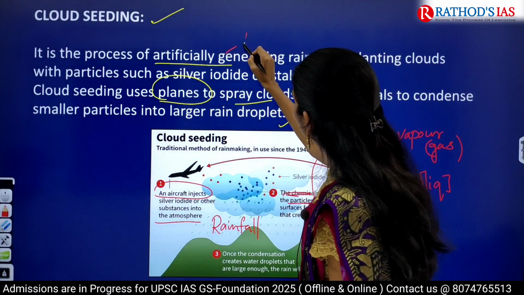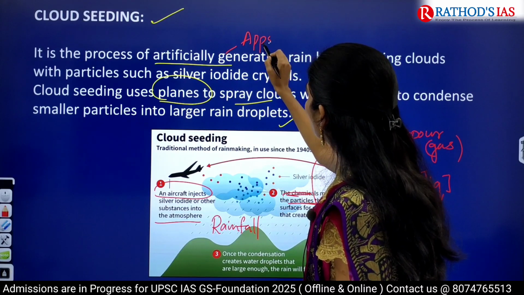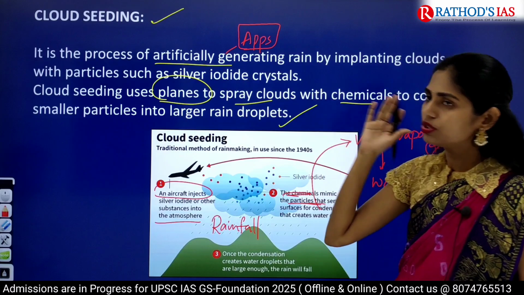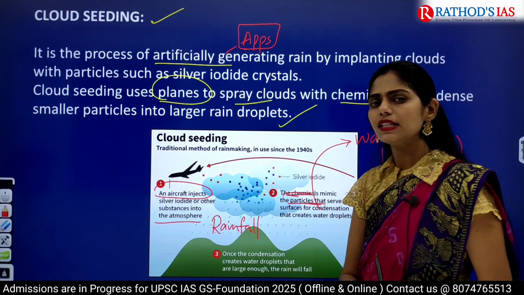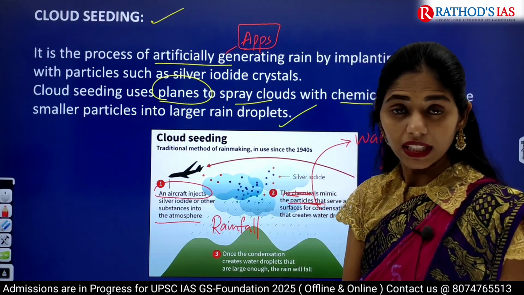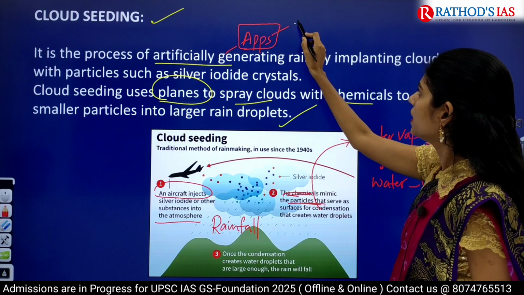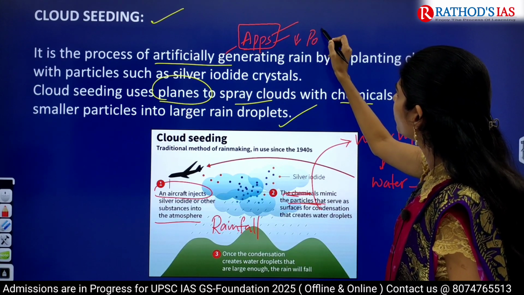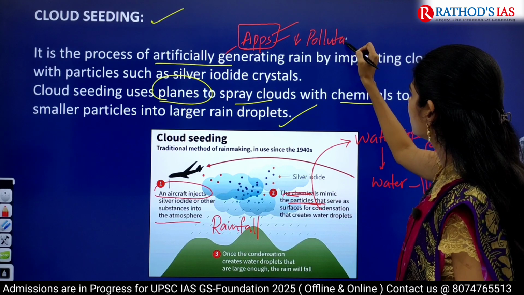And what are the applications when we are using this? For example, in drought areas, if we want to have rainfall, we are using this. Especially Karnataka state does this in India. And next one is to decrease pollutants in the air.